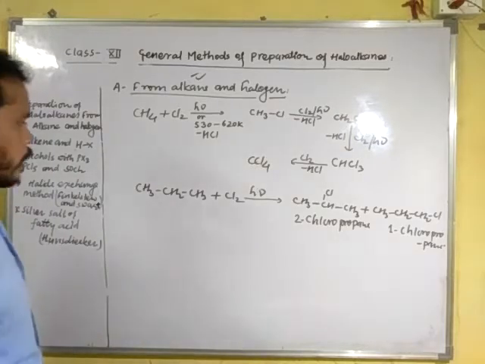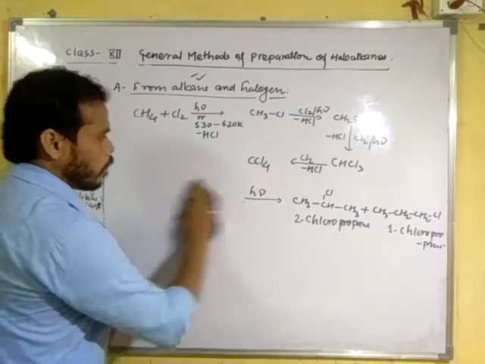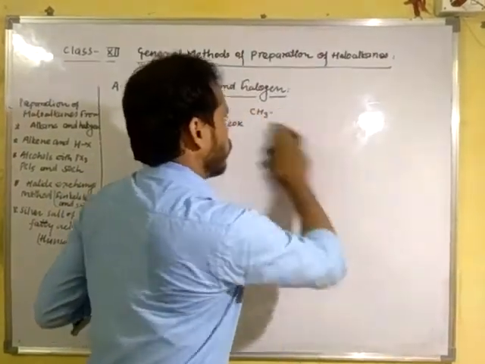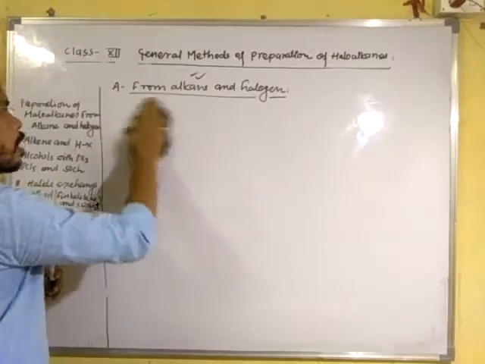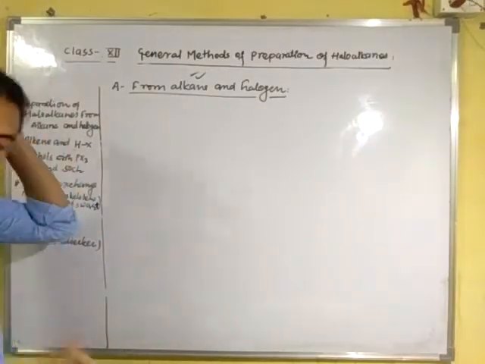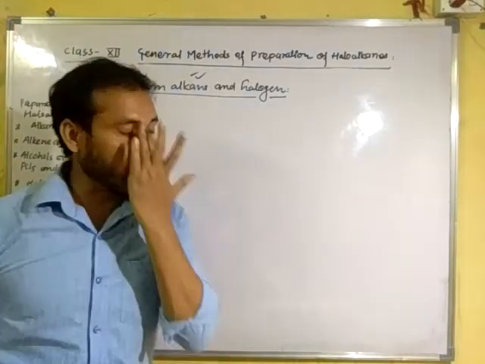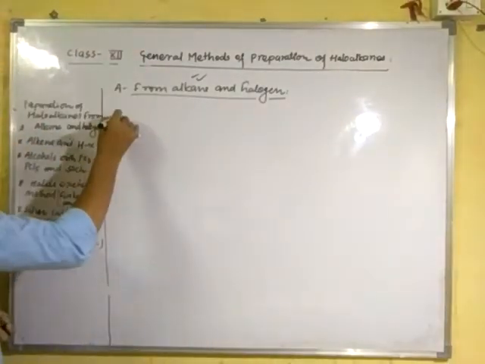Now, in the second case, we are going to study iodination. What is iodination and what type of product is formed when iodine is treated with an alkane, or an alkane is treated with iodine?